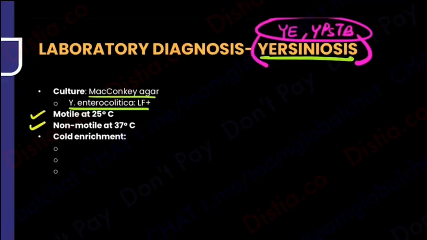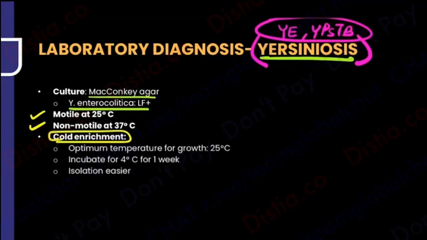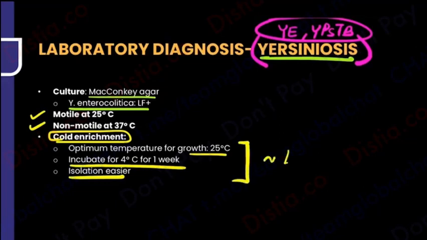Same goes for its temperature. This follows something called cold enrichment. What is cold enrichment? Ideally it will grow somewhere around 25 degrees. But if you incubate it at a very cold temperature, it will get enriched. It will start growing easier. The same phenomenon was also seen in Listeria.